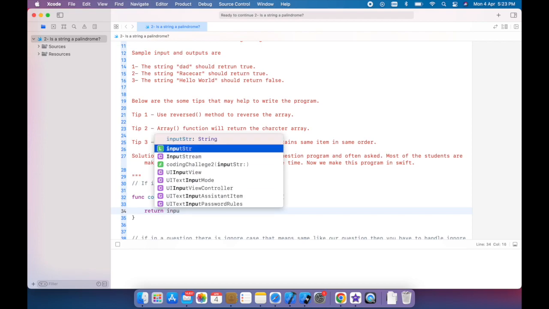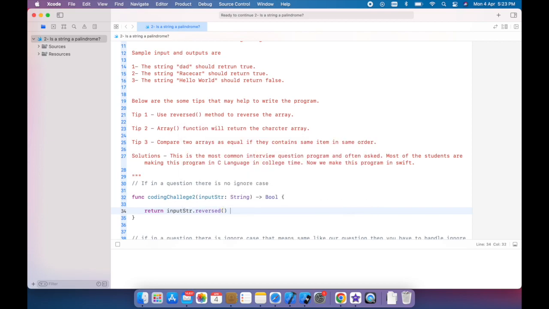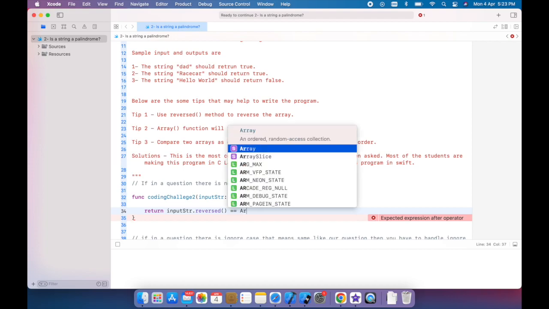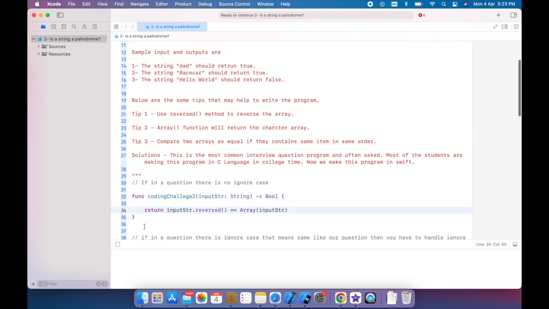Here we are going to reverse that string. It will return the reversed characters array, and using the Array function for the input string's characters array, this will return true if the string and the reversed string are the same. If not, then it will return false. Now test our function.